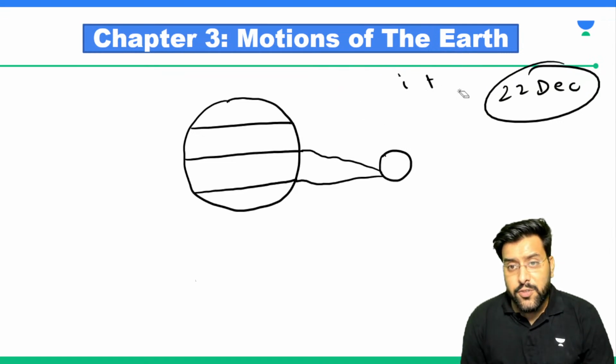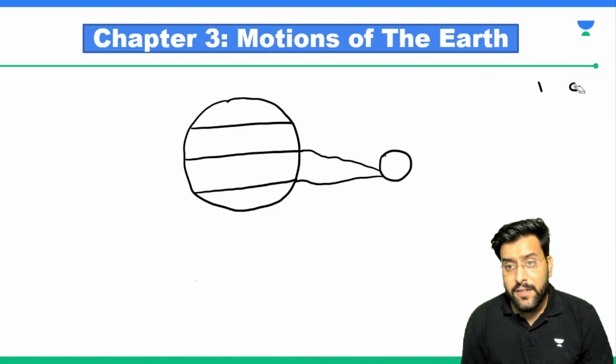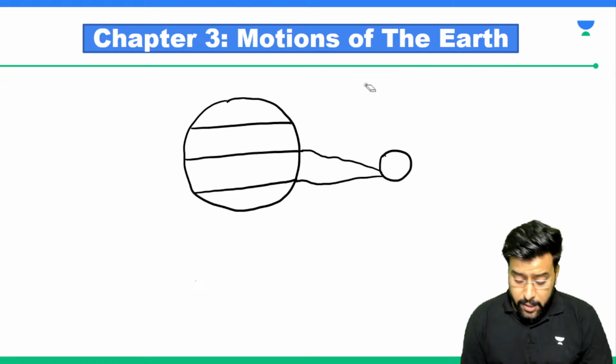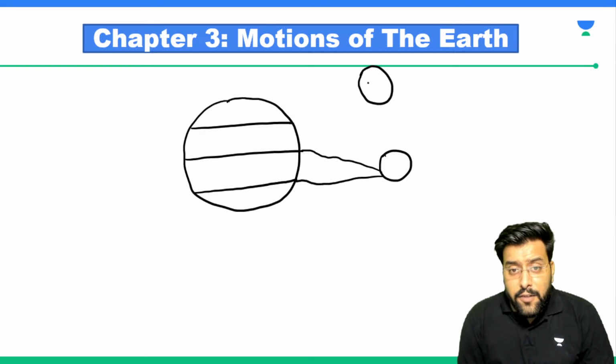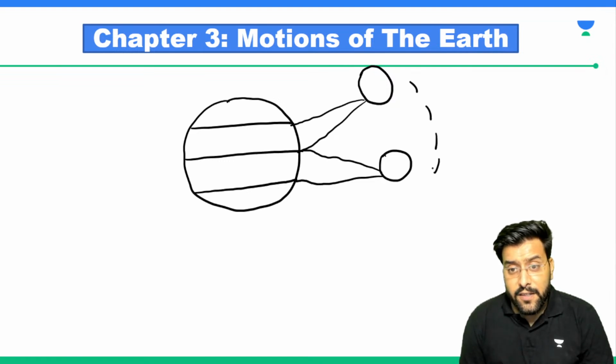So what is sun doing? Sun is changing its position with respect to earth. In such a manner, in what manner? For 6 months, sun will be in this position and another 6 months, sun will take this position.